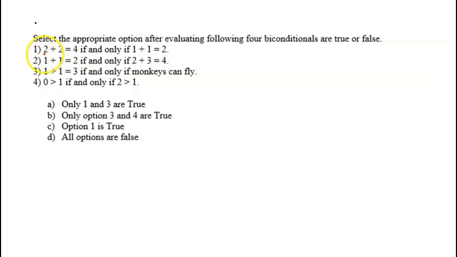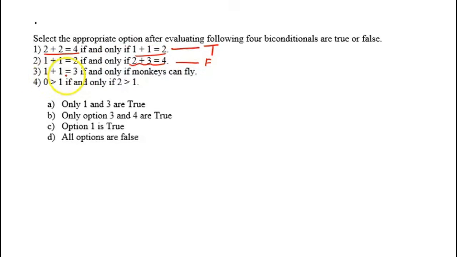2 plus 2 is equal to 4 is true, and 1 plus 1 is equal to 2 is also true. So this will be a true statement, right? The second one: 1 plus 1 is equal to 2 if and only if 2 plus 3 is equal to 4. So this is true and this is false, so this statement will be false.